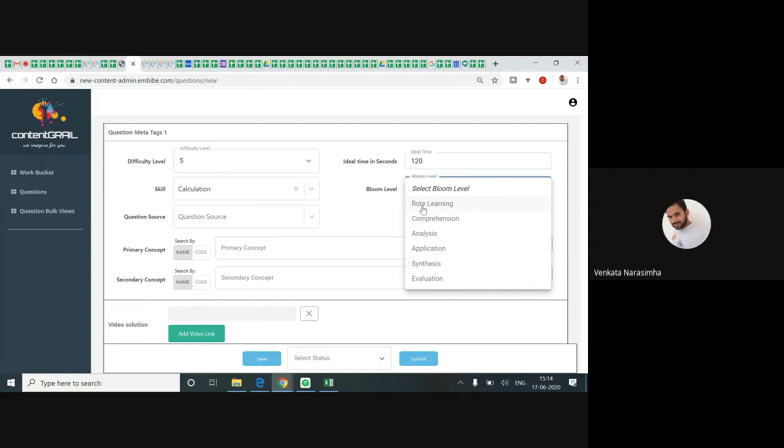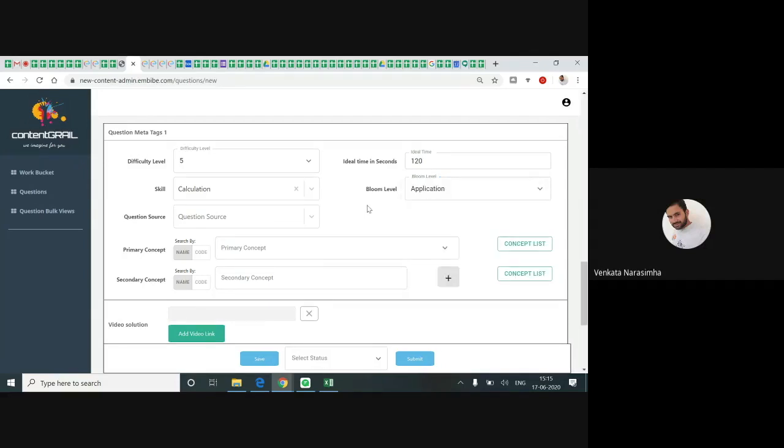Analysis is again for geometry related things. Application is where we use a theorem or a formula, it comes under application only. Followed by synthesis and evaluation. Evaluation is given directly, and when we are deriving we give synthesis. Simple it is. So here it requires application, so I am giving application.